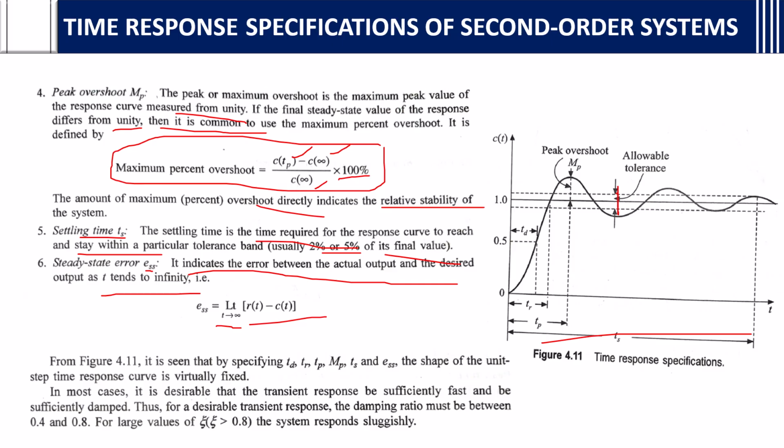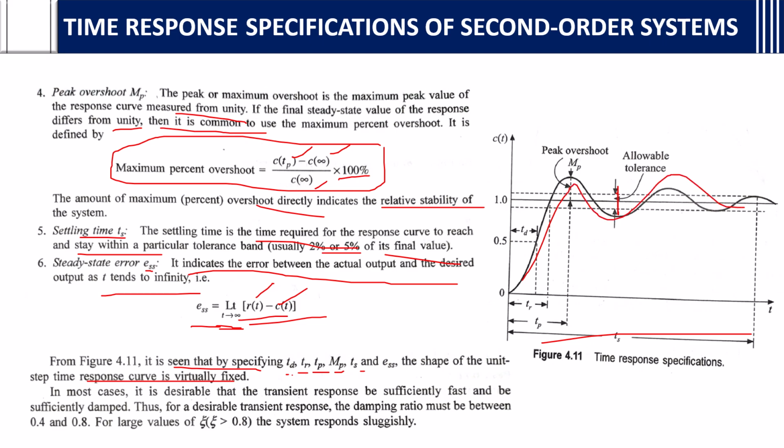For example, here this is the output and this is the input, and their difference as t tends to infinity gives the steady state error. From figure 4.11, it is seen that by specifying TD, TR, TP, MP, TS and ESS, the shape of the unit step time response curve is virtually fixed.